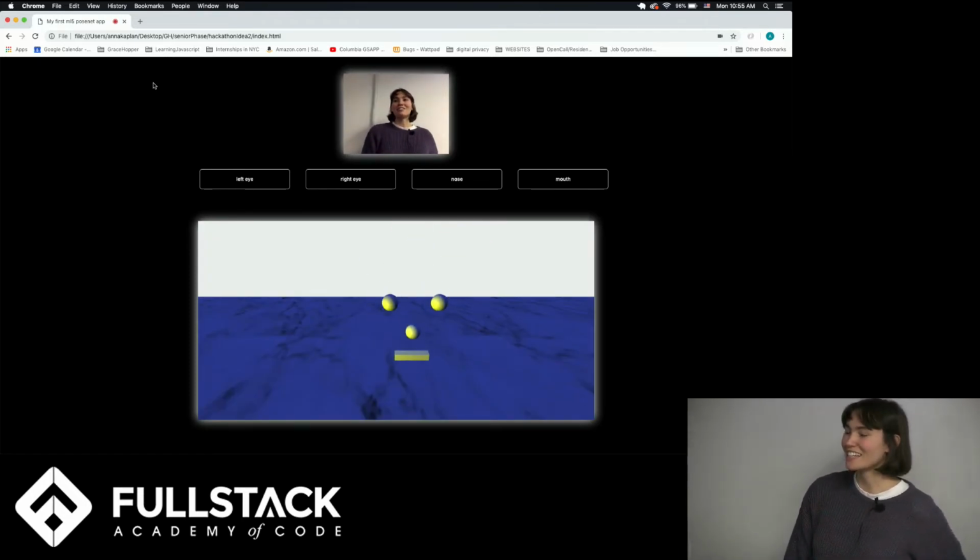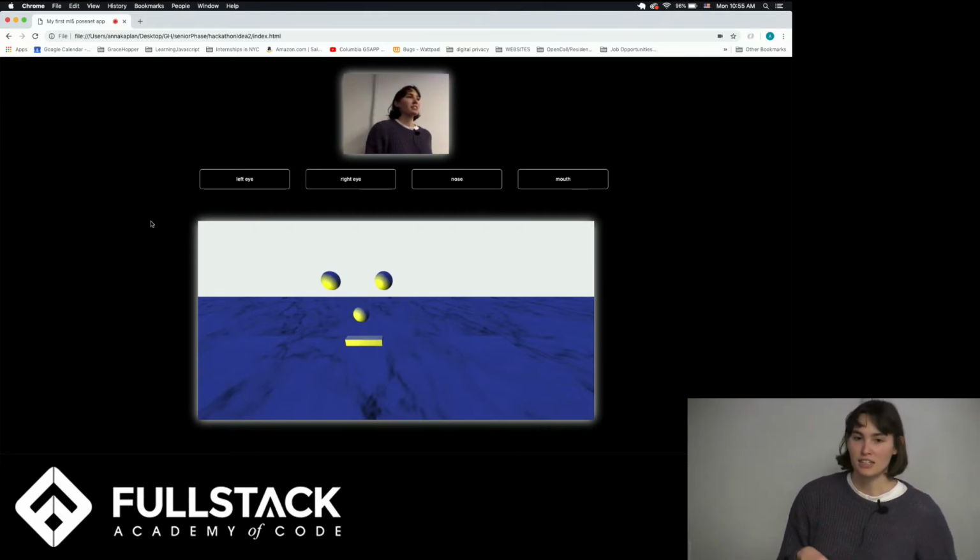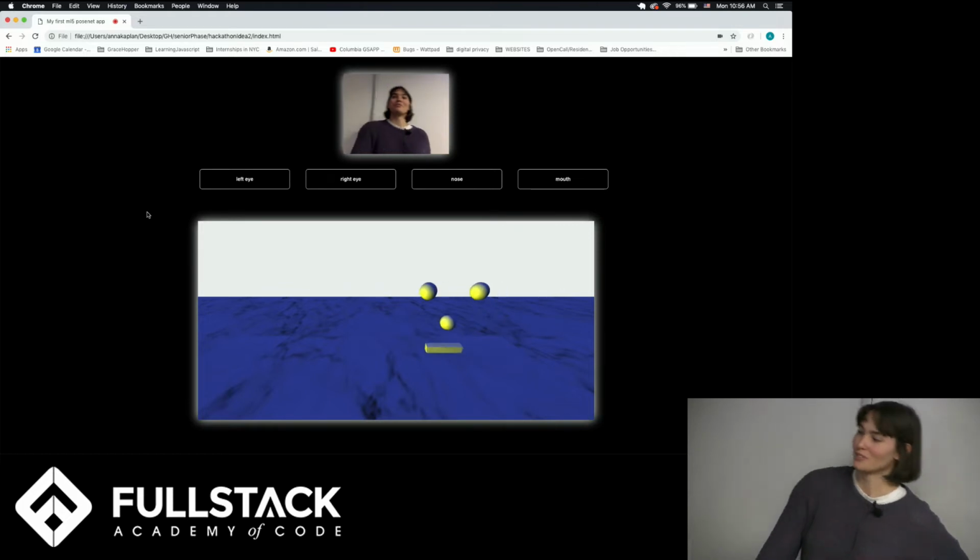And I use two libraries, ML5, which detects your face using this specific model called PoseNet, and then three.js to translate the coordinates of where your face is to the three.js rendering. So if I move to the right, my face moves to the right.